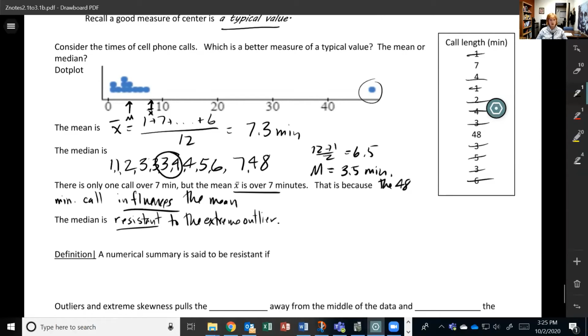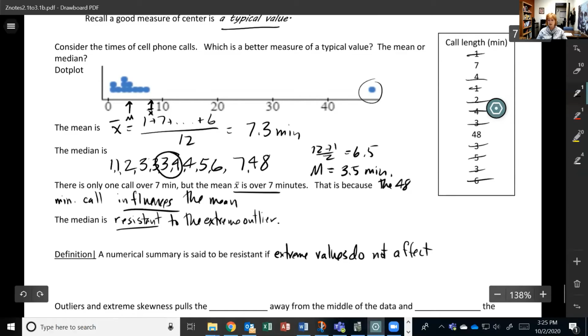All right. So we say a numerical summary is resistant if extreme values do not affect its value substantially.